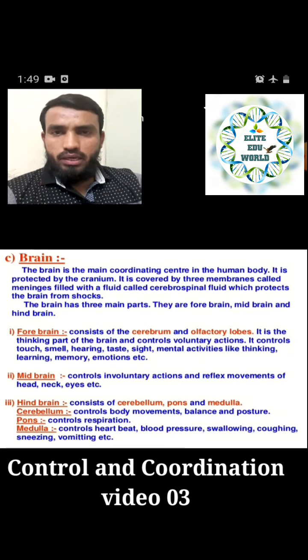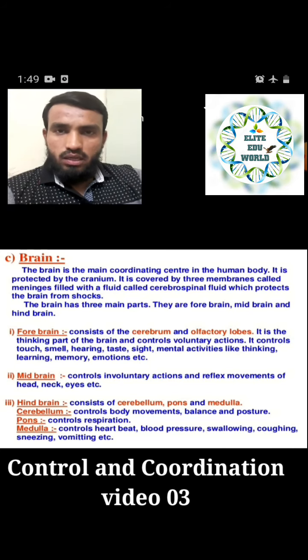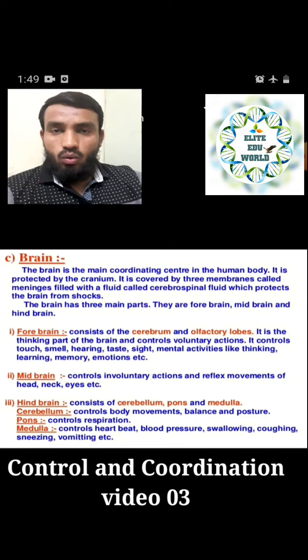Controlling the heartbeat: sometimes when our body needs more blood to circulate, when our body needs more heartbeat, and when the blood pressure is going high and low, that is not in our control, right? When we swallow the food, after that it is not in our control, that is involuntary movement. The food moves from the esophagus to the stomach, from the stomach to the small intestine and large intestine. All that movement is controlled by this. Coughing, sneezing, that is not in our control. Vomiting, the material comes out from the body. This is all done by the medulla.